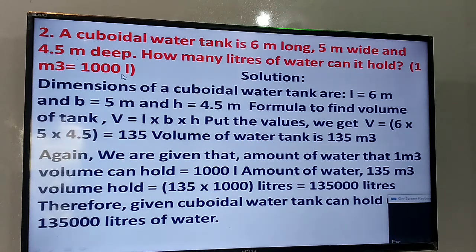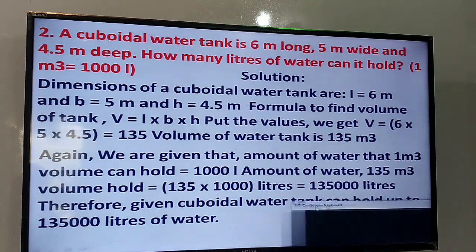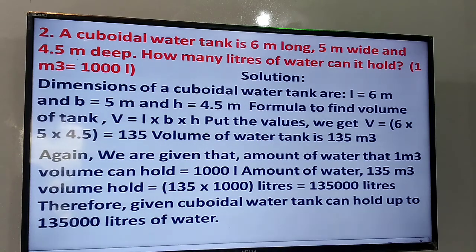But 1 cubic meter means 1000 liters, so we have to multiply it by 1000. Then it gives 135 into 1000. So the capacity of the tank, the tank can hold 1,35,000 liters of water.